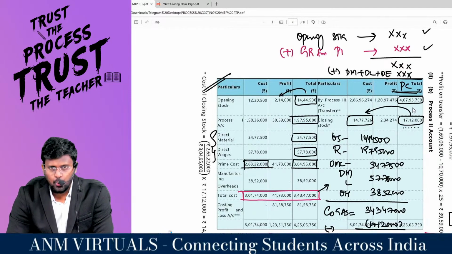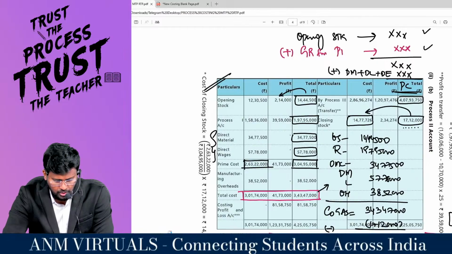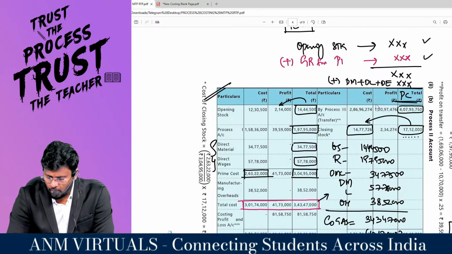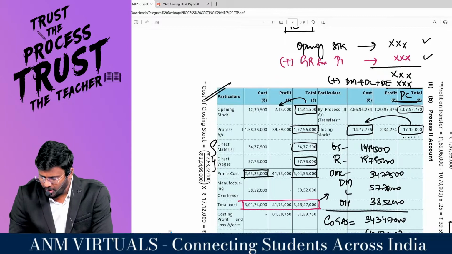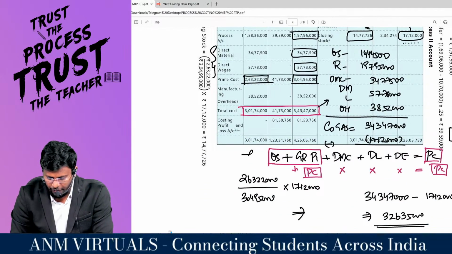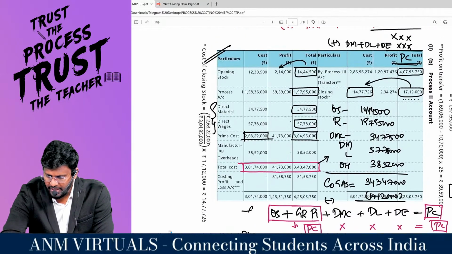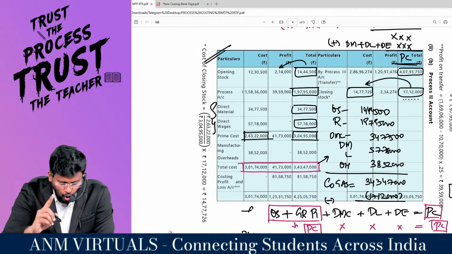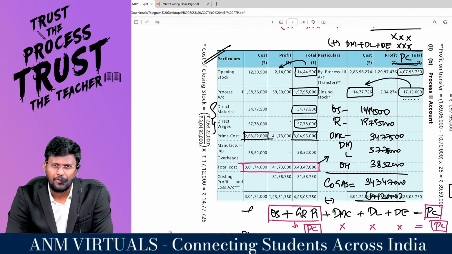They are adding profit. What is the profit they have added? It is 4 crore 7 lakh 93,750 divided by 4. Remember, 1 by 4 on cost is equal to 1 by 5 on sales.